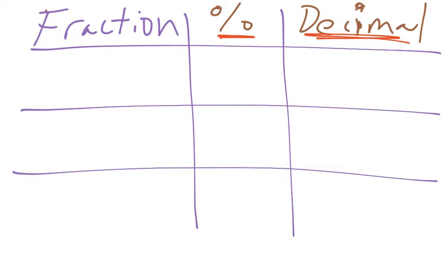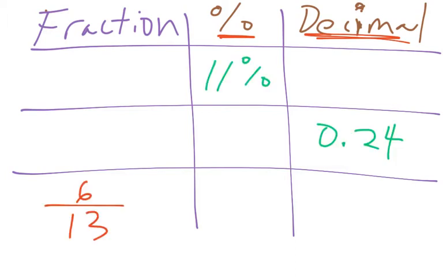So let's get started. I gave you 3 different numbers, and we're going to convert each to the other 2 that are missing. So let's start with the first one. If you need a chance to copy all this down, just pause the video for a second and restart it once you're ready.